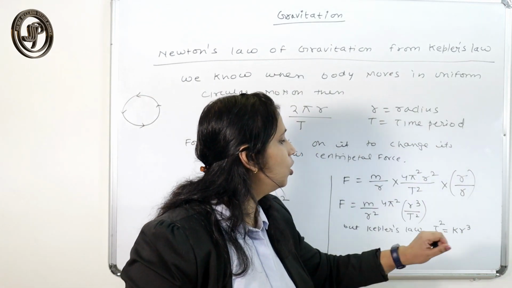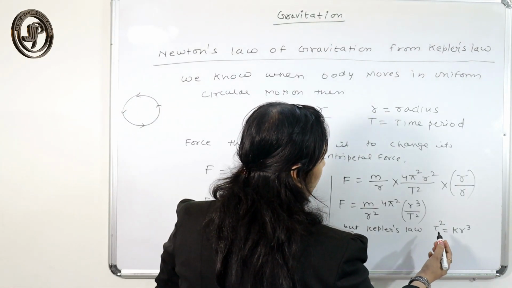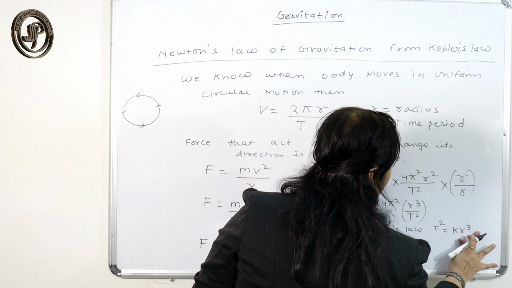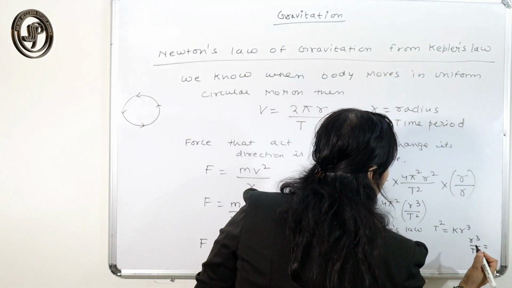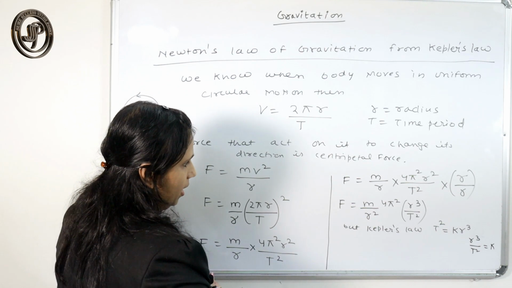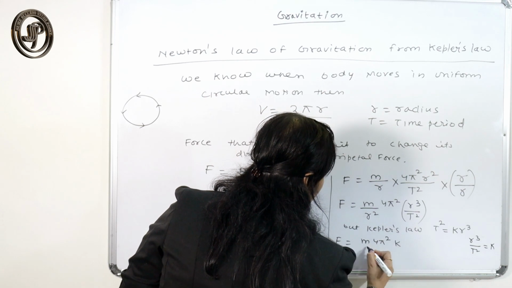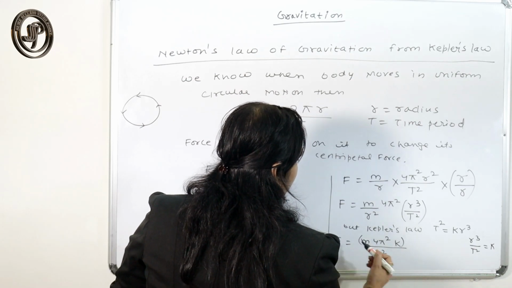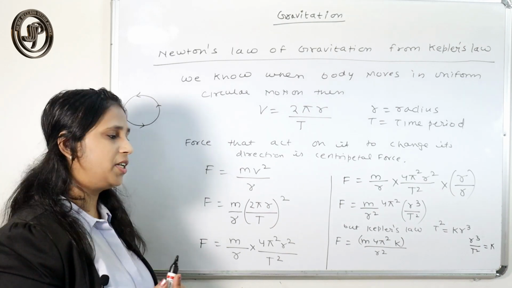So T square is equal to K R cube. So we can say that T square R cube. So from here we can say that R cube upon T square is equal to what? K, right? It is equal to K. So here if I substitute 4 pi square K by R square, these are another constant, because M is constant, 4 pi square is constant, K is constant.